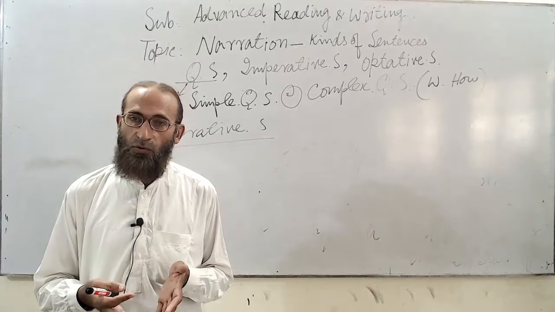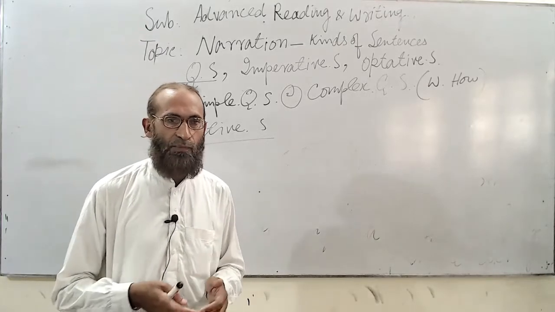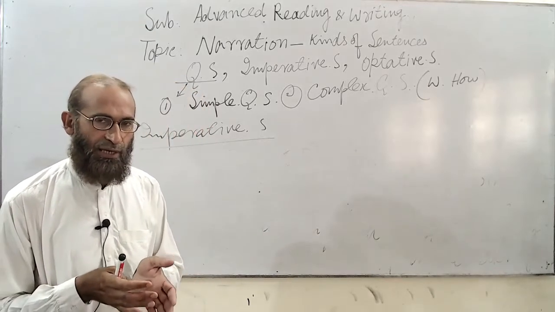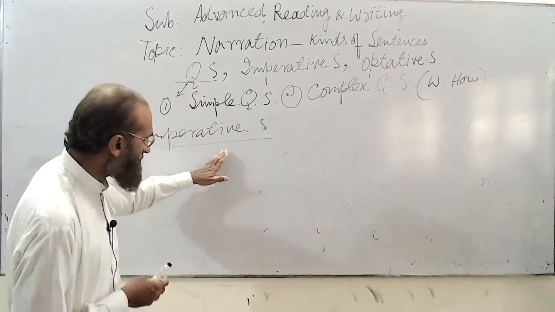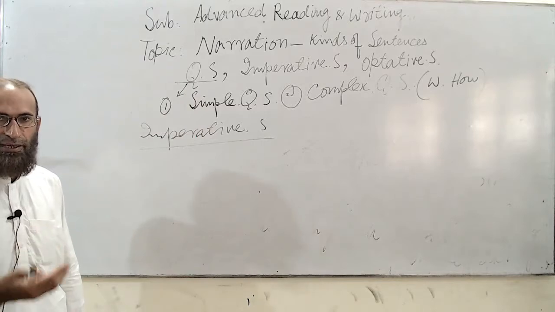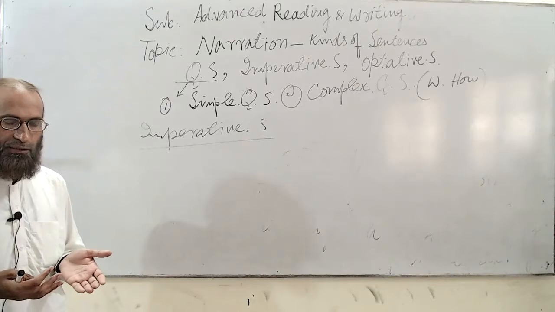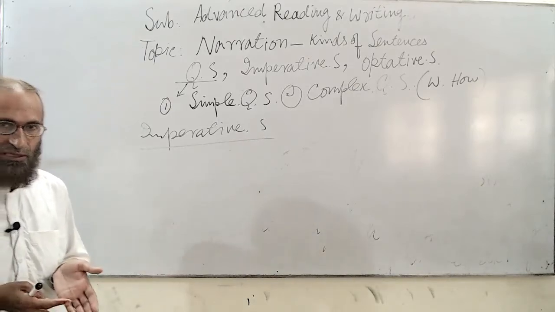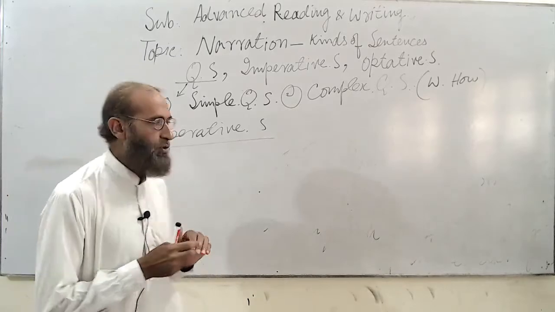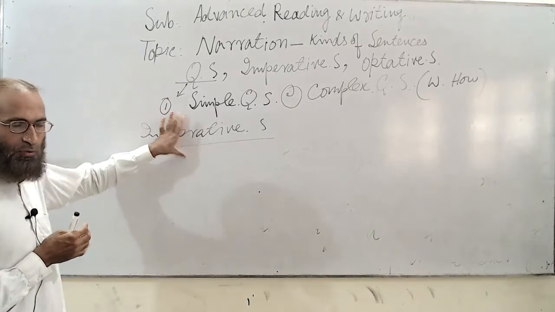Get out of the house, get out of the classroom. This is an order. If I say, please help me, then it shows a request. If I say, pray 5 times a day, then this is an advice sentence. In the same way, if I say, please don't move from this place, otherwise you can endanger your life, this is a warning. And in petrol stations, in filling stations, most of the time you see this sentence there, please switch off your engine. So this is a kind of warning, which is called an imperative sentence.